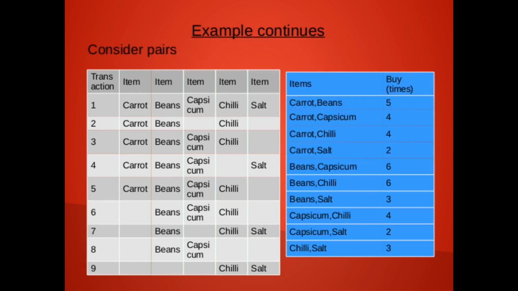Now we will consider the pairs. In this case we can make the pairs carrot beans, carrot capsicum, carrot chili, carrot salt, beans capsicum, beans chili, beans salt, and we note how many times each of the pairs occurs in the table.